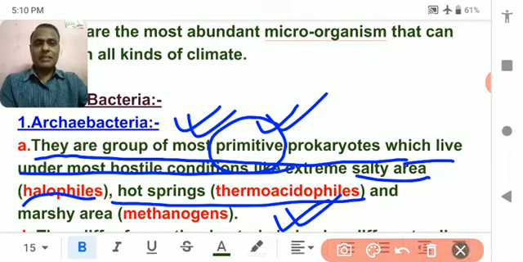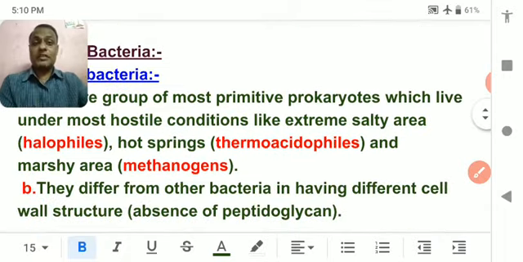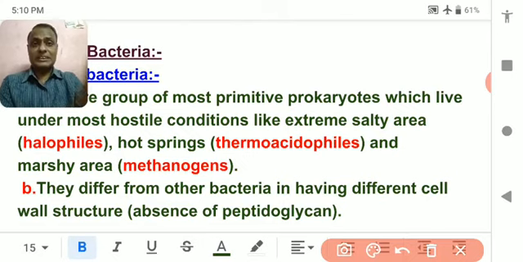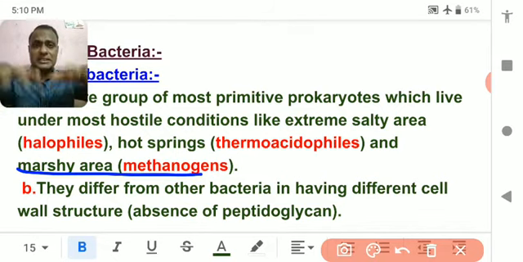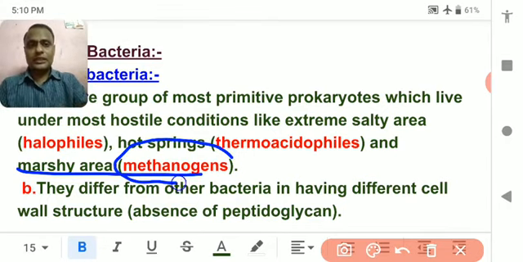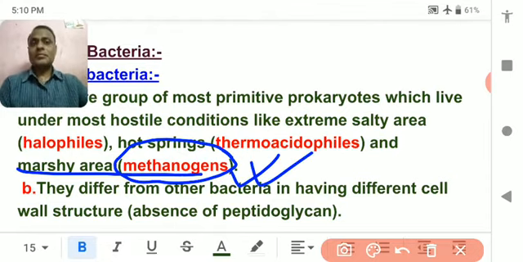And some can survive in the marshy area. Marshy and you can say salty area. Marshy area means the place where there is a marsh. Marsh means daldal in that area. So those organisms, those bacteria which can live in that area, are called methanogens.